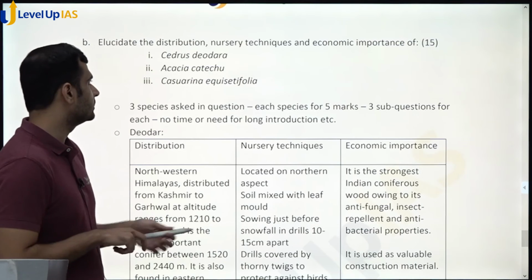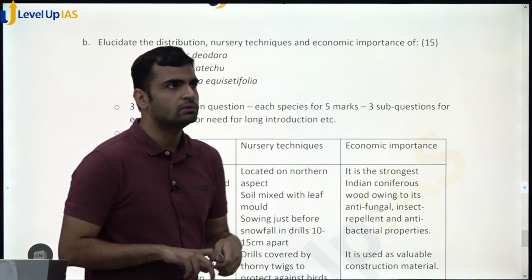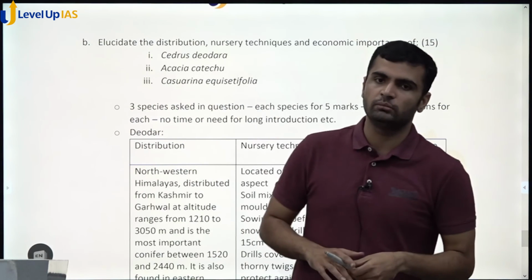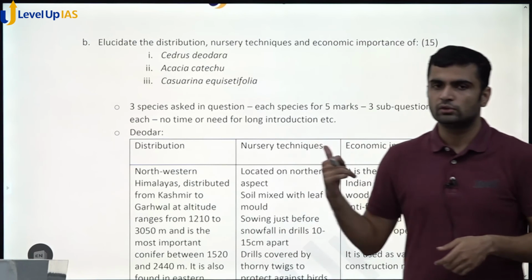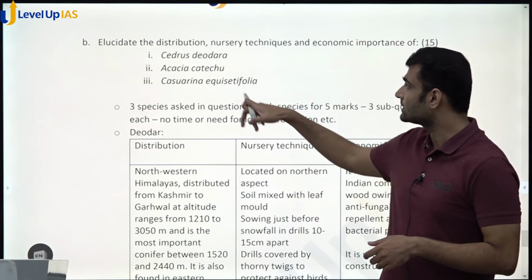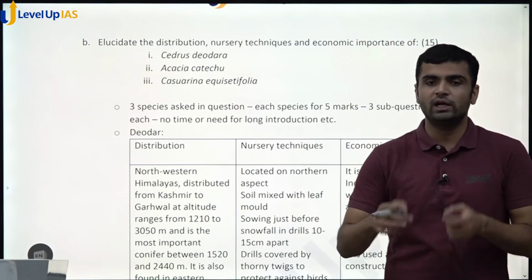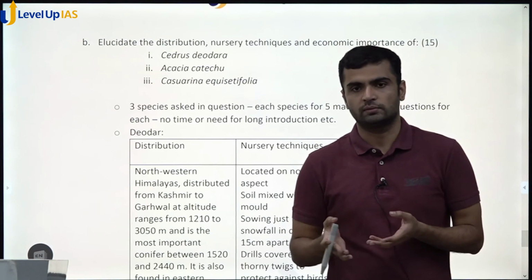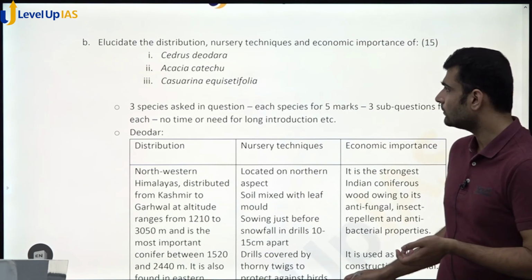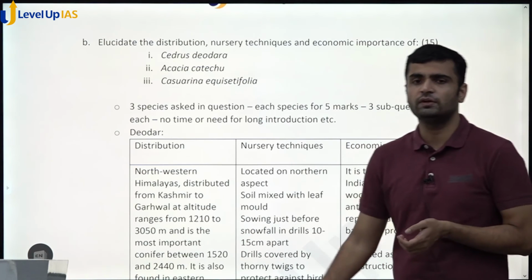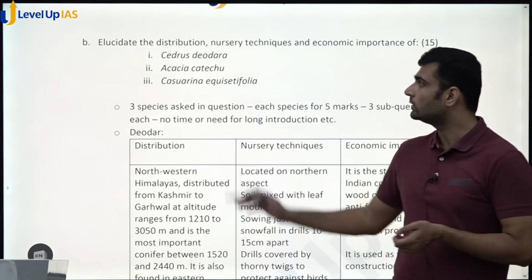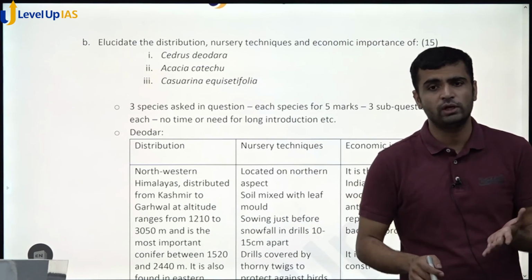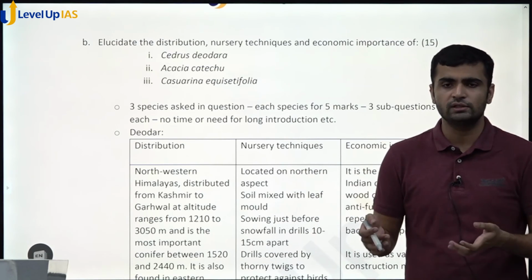And the issue is that the nursery techniques part is not there in standard books, especially in Manikandan and Prabhu. It's not there, and the question is asking for 3 species. If you write the same nursery techniques, you would not get marks for that part at least. So if you know some specific nursery techniques about these species, at least 1-2 specific points, and then you can write general points, that is fine.